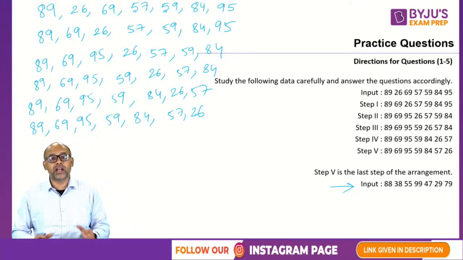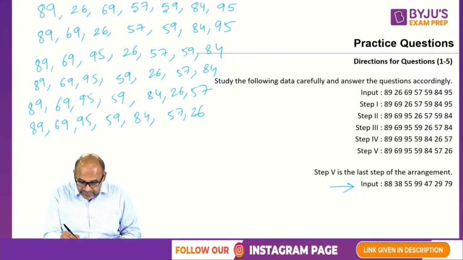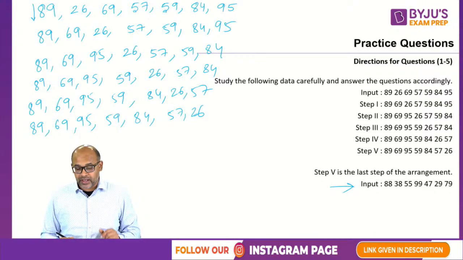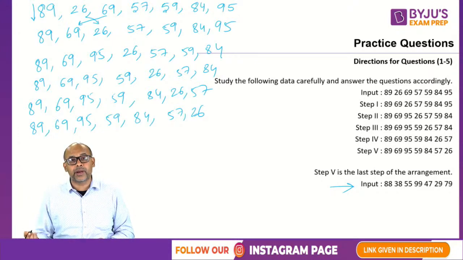So guys, let's take a look at what exactly is happening here. If you notice, the first did not change. So 89 stays at 89. If you blindly follow, basically what they're saying is, 69 is coming here, 26 is moving to the left, then everything else is remaining the same.